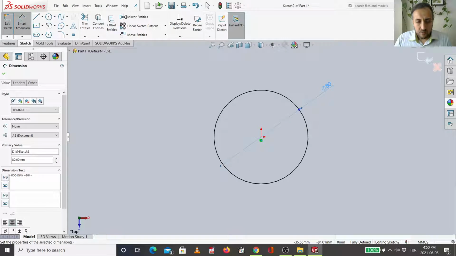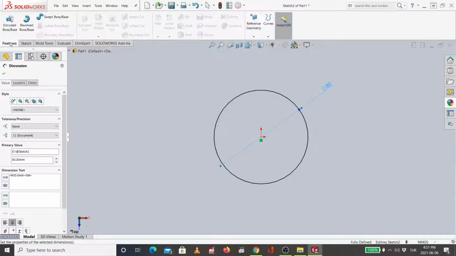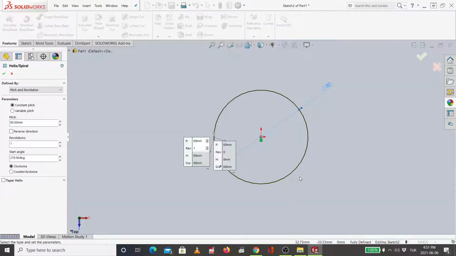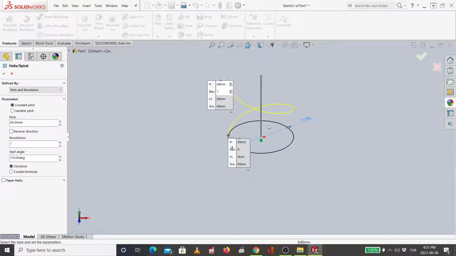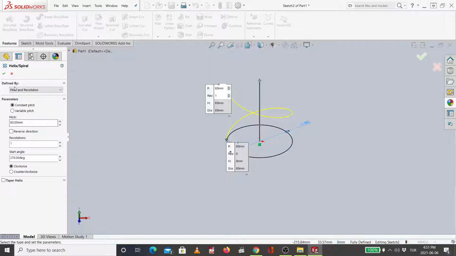Let me close my camera in order to let you focus on SolidWorks. So after you create this, directly after sketching, go to feature, then curves. I will choose helix and spiral. Then you can see the helix starts to appear. Here we have different definitions set by SolidWorks, which are pitch and revolution, height and revolution, height and pitch. So you can choose whatever you want.